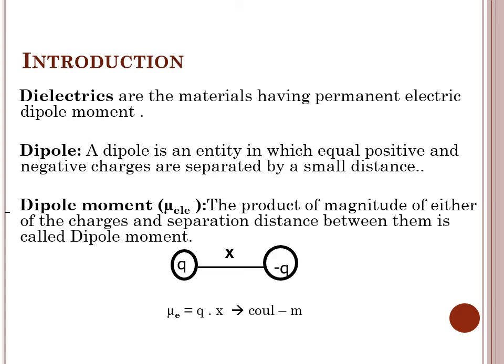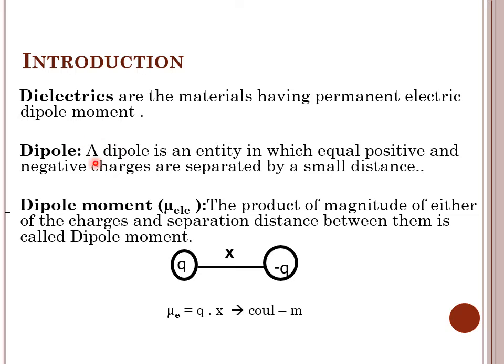First of all, we will see what is meant by a dielectric material. Dielectric materials are the special type of electrically insulating materials. Their main property is not to conduct the electricity but to store the electrical charges. These are the materials having permanent electric dipole moment.